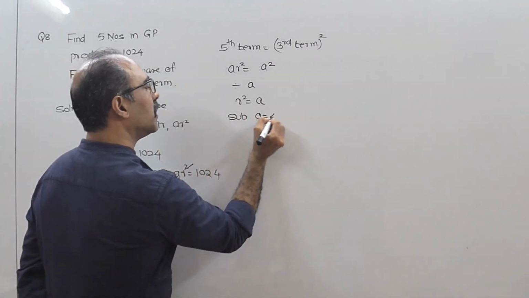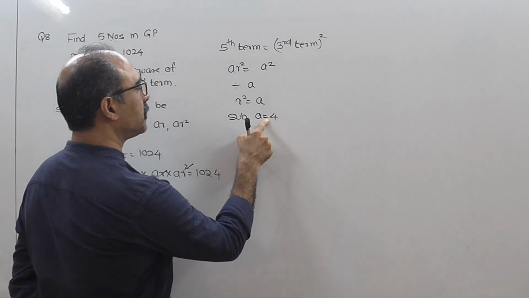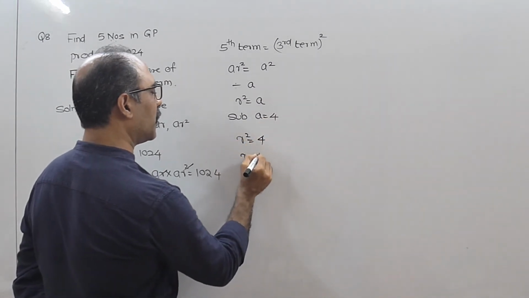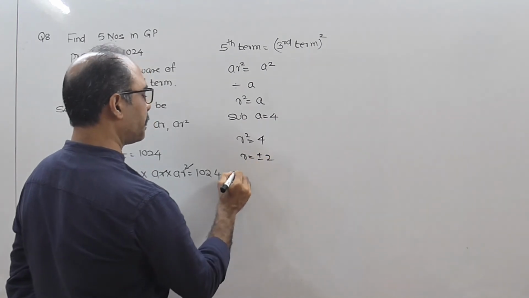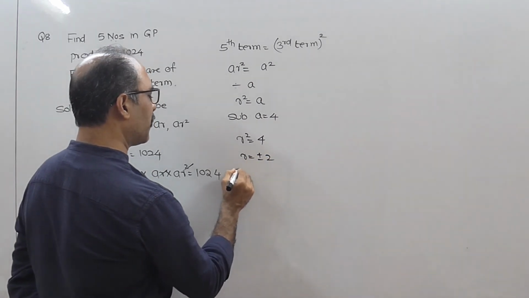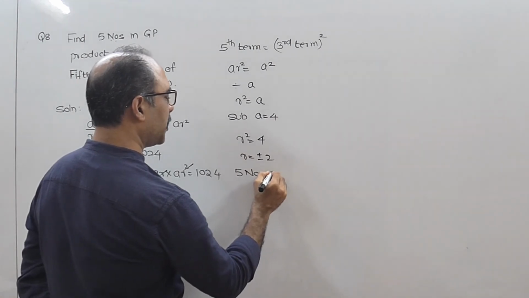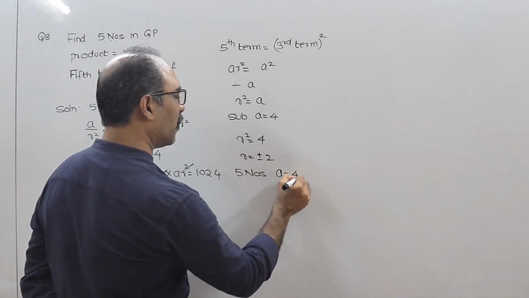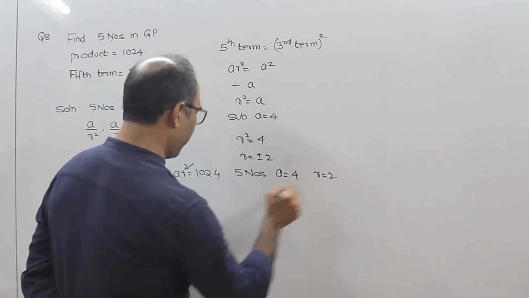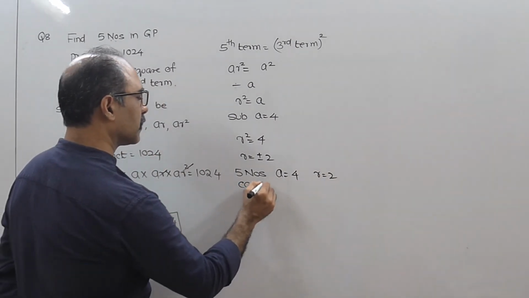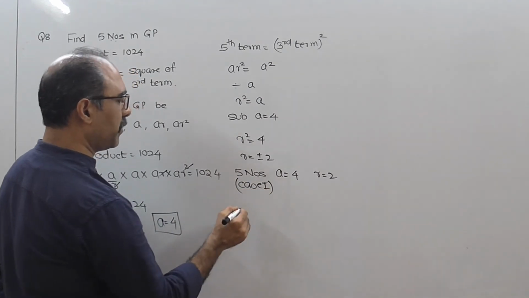Substitute a. You know a is 4, right? You know a is 4. So r square equal to 4, r equal to plus or minus 2. I think we have to find 5 numbers. In that, a will be 4, r will be 2. One case will be case 1: a will be 4 and r will be 2.